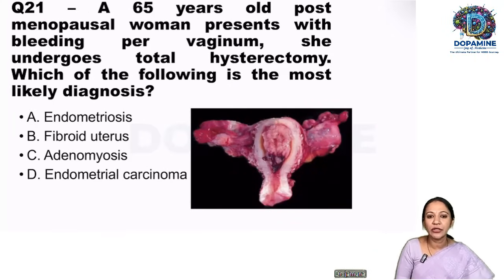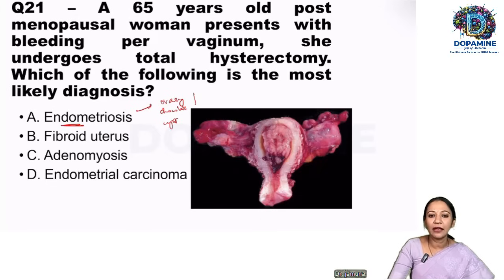So the last question, a 65 years old, postmenopausal female presented with bleeding PV. She undergoes a total hysterectomy. What is the most likely diagnosis? Again, the picture, it is assumed to be endometrial carcinoma. Why do we rule out other choices? What is endometriosis? It is the presence of endometrial glands elsewhere in the body. So what are the sites of endometriosis? It can be in the ovary. So if it is in the ovary, we call that a chocolate cyst of the ovary.